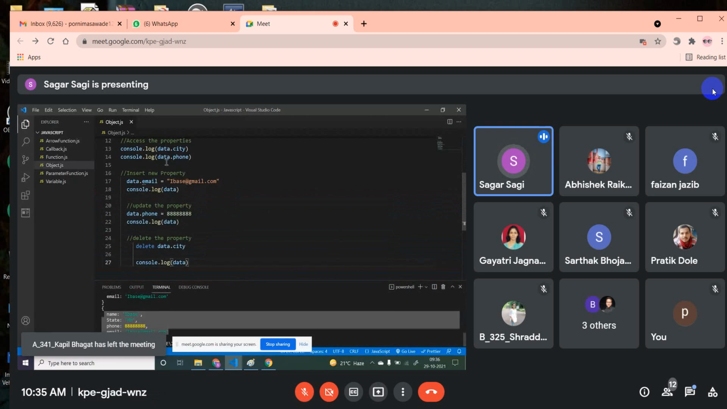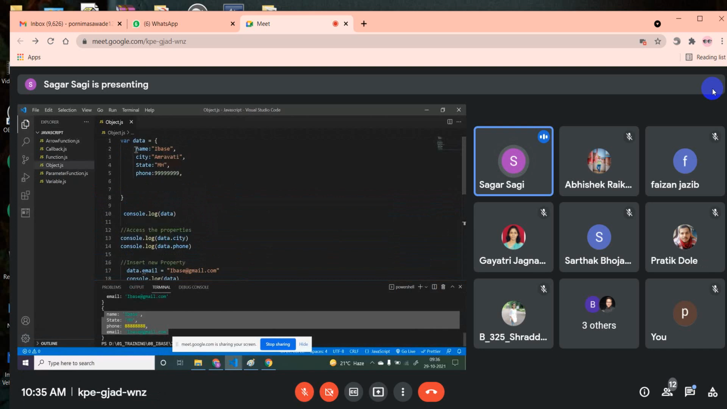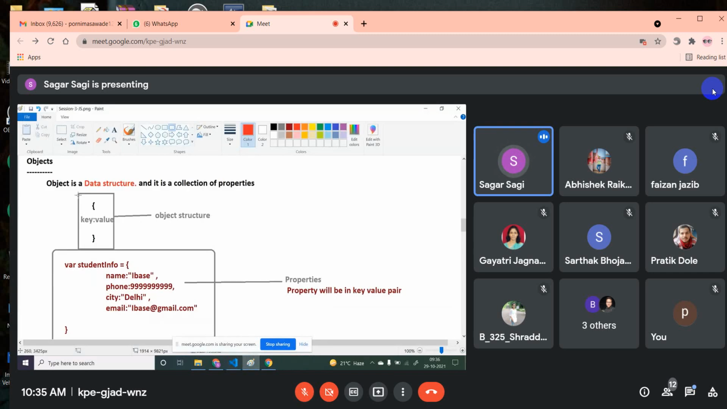Everything we are doing using a programmatic way. So this is how you can insert some data inside this object. You can change the data inside this object. You can access a particular data from this object, and even remove or delete a particular data from this object. So what is an object? An object is a data structure, a structure in which we store some information, and that information is stored in key value format.